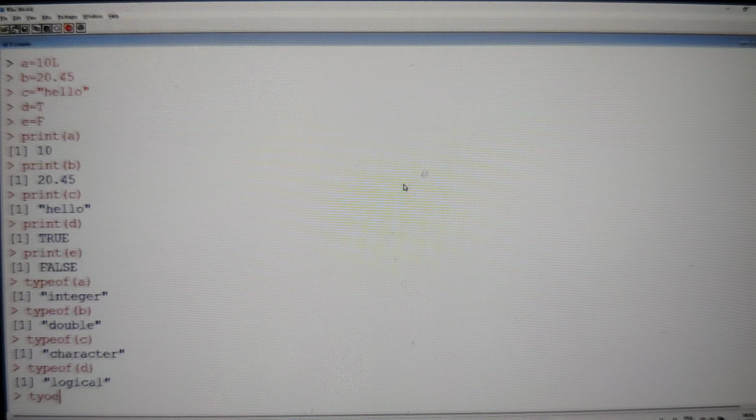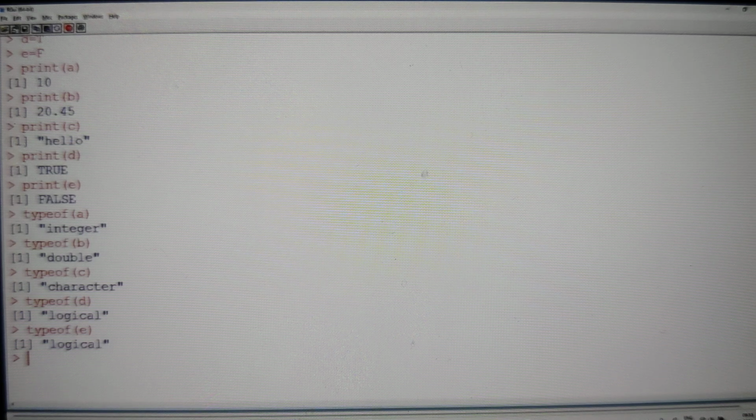What is going to be the type of the... sorry, it is going to be type of the, which is going to be, I said E, that is also going to be written as logical only. So these are mainly the 4 types we are going to work with in our language, guys. It is very simple: integer, double, character, and logical. So these are the 4 different data types which we work with in the R language, guys. That's it.